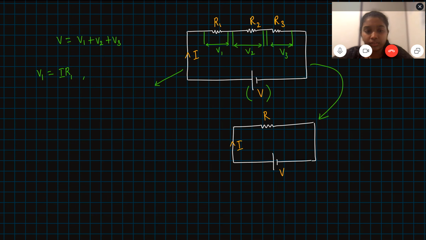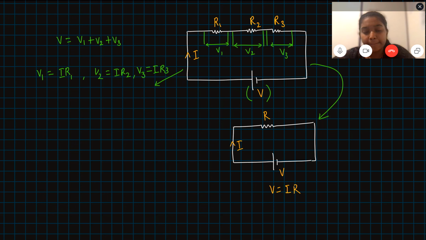For V2, I into R2, and for V3, I into R3. Since I have replaced them with a single resistor, I can also write V is equal to I into R.